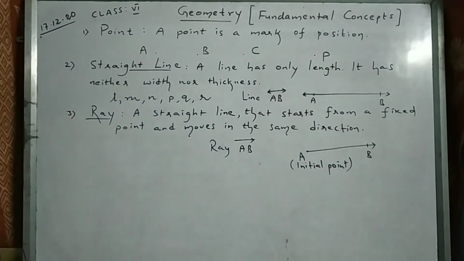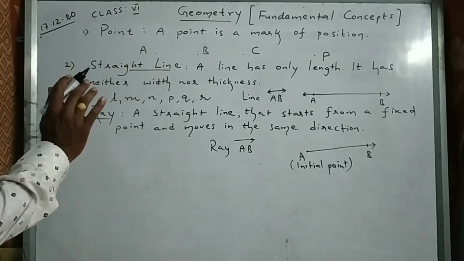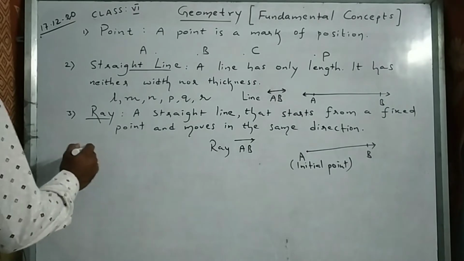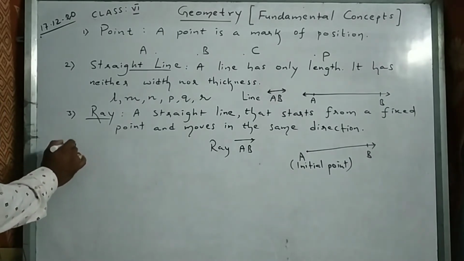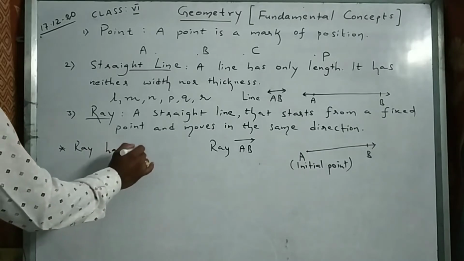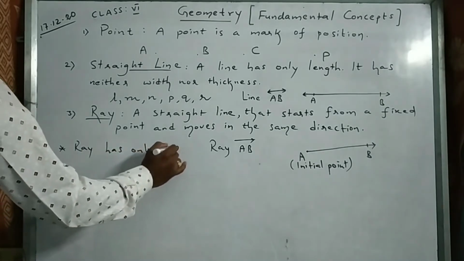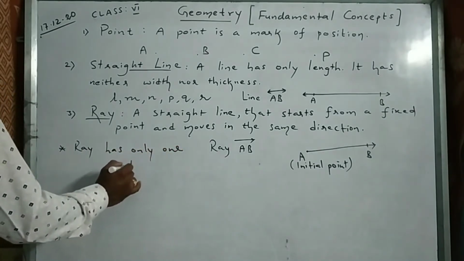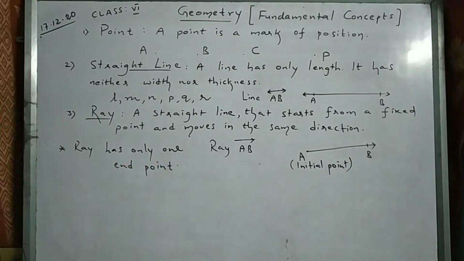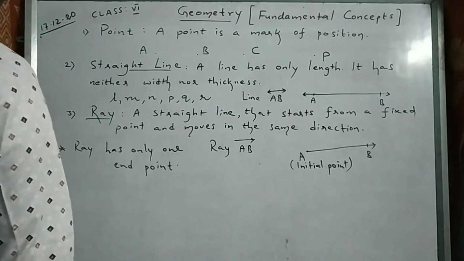So straight line means it has no end point. Ray means it has only one end point, right? Ray has one point here. Ray has only one end point. Straight line has no end points.